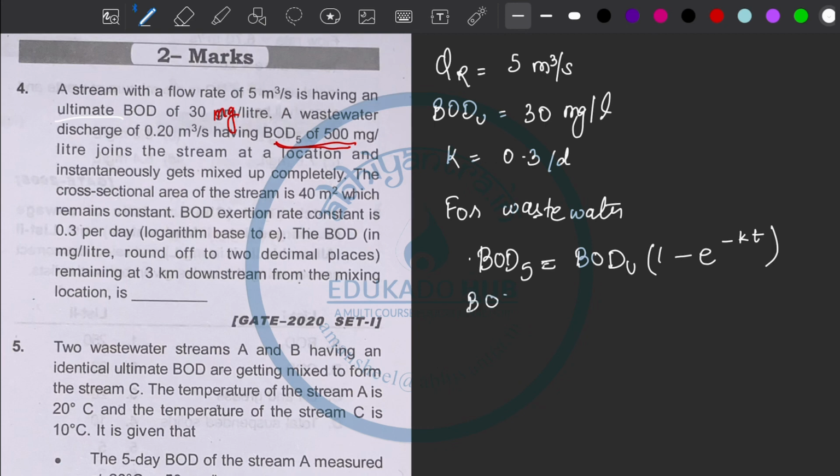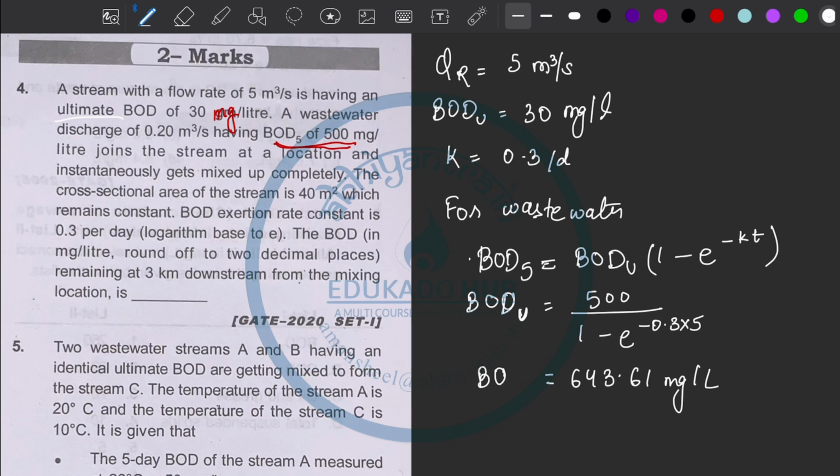So ultimate BOD comes out to be BOD 5, which is 500, divided by 1 minus e to the power minus k, where k is 0.3 and t is 5. After calculating, this comes out to be 643.61 milligram per liter. So I got the ultimate BOD of wastewater.